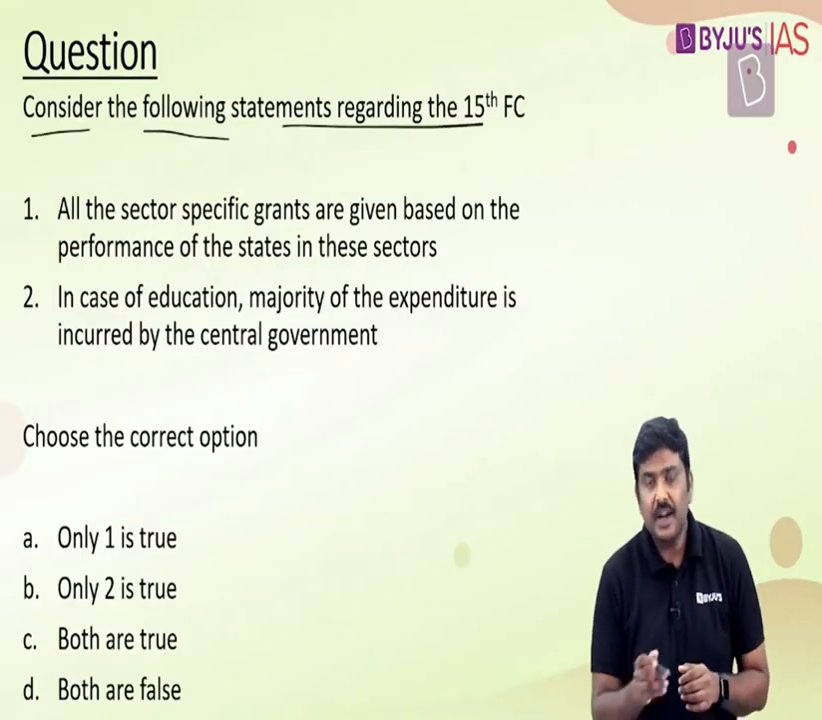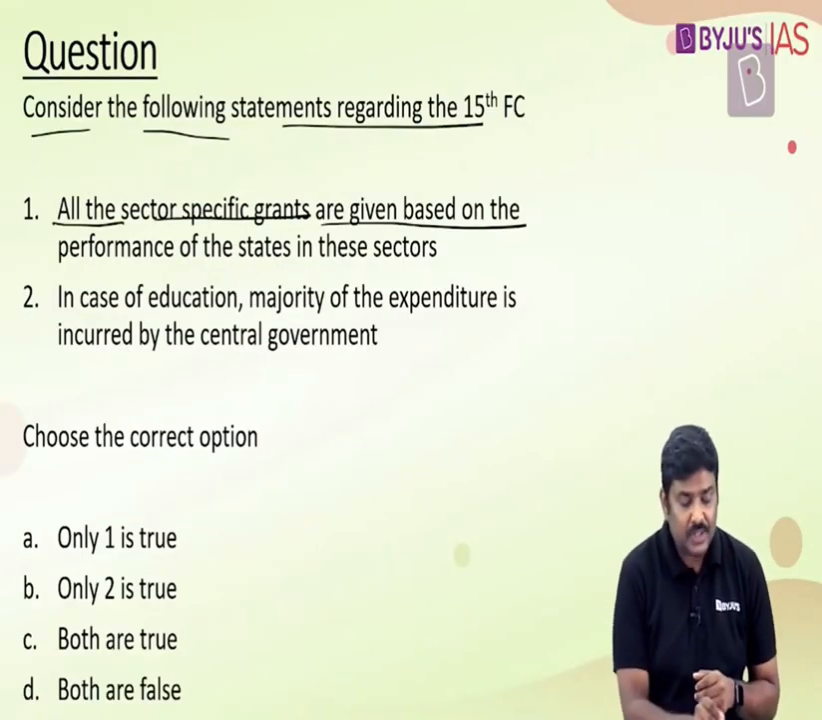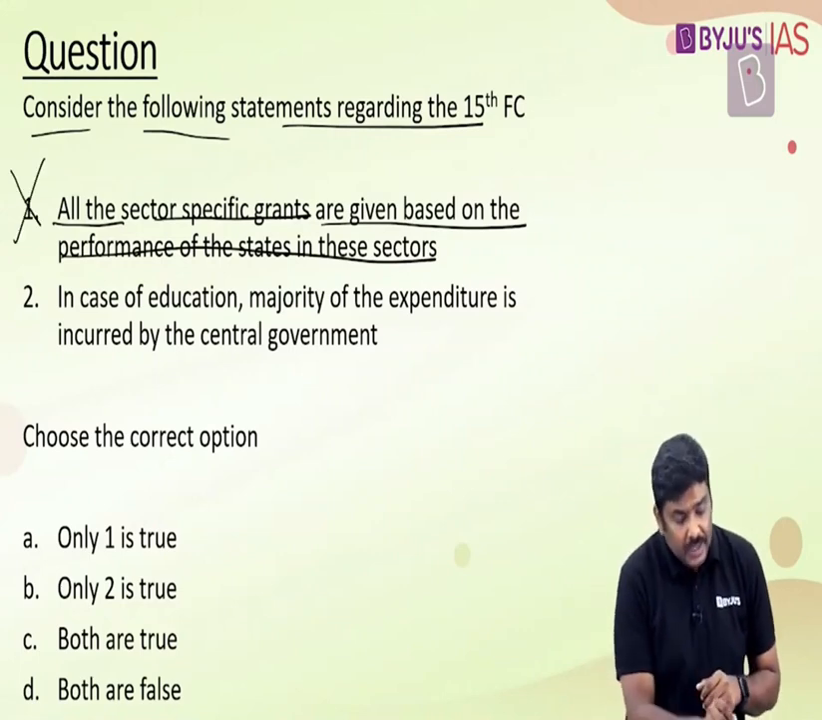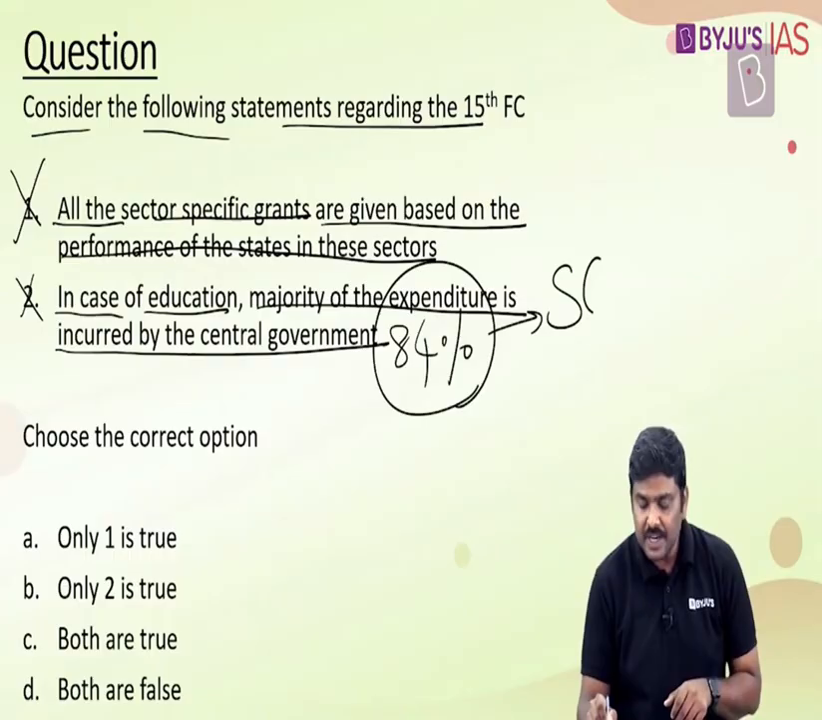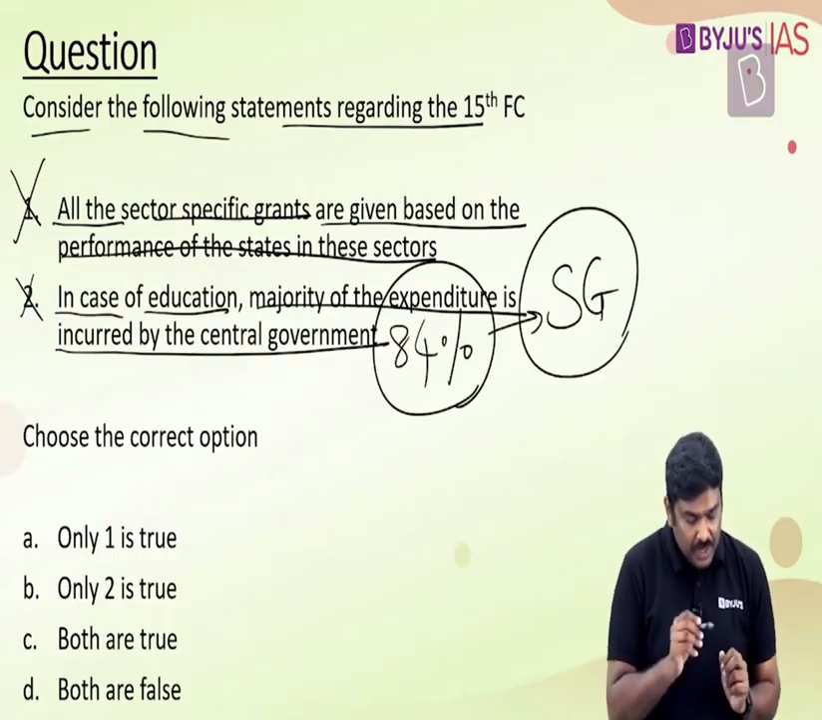Based on this question here, consider the following statements regarding 15th Finance Commission. All the sector-specific grants are given based on the performance of the states in these particular sectors. Statement is wrong. In case of education, majority of the expenditure is incurred by the central government. This is also wrong. 84% of the expenditure in education is incurred by the state government, and these particular statements are from the Finance Commission report itself. So based on this, right option is option D.